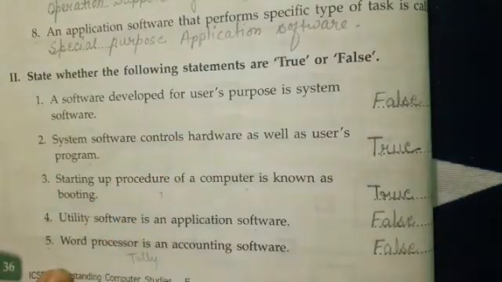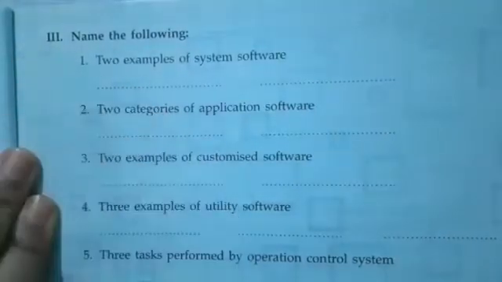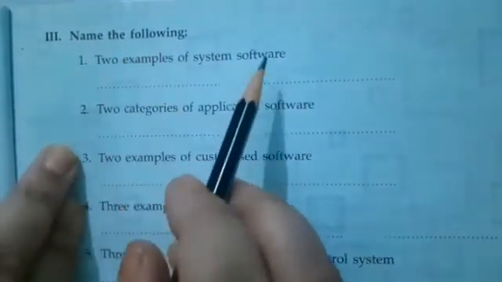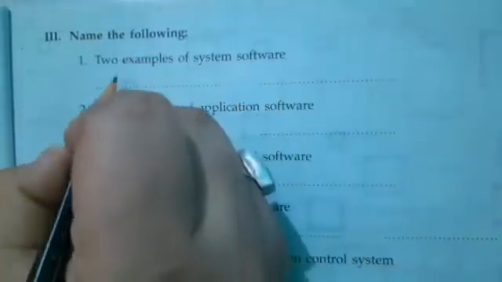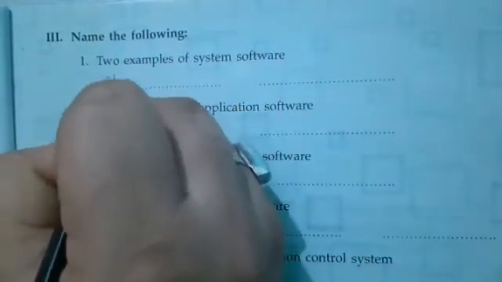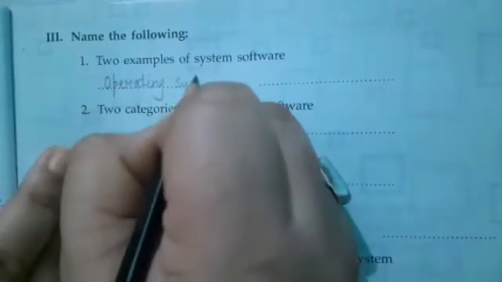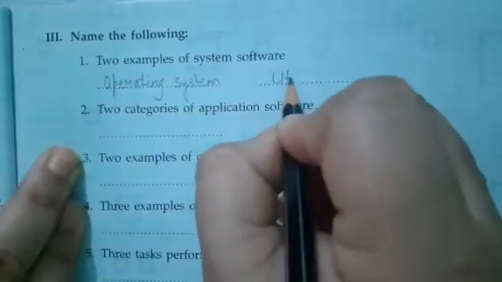Okay, now come to the third question, which is given on page number 37. Name the following. 2 examples of system software. Write down operating system and utility software.